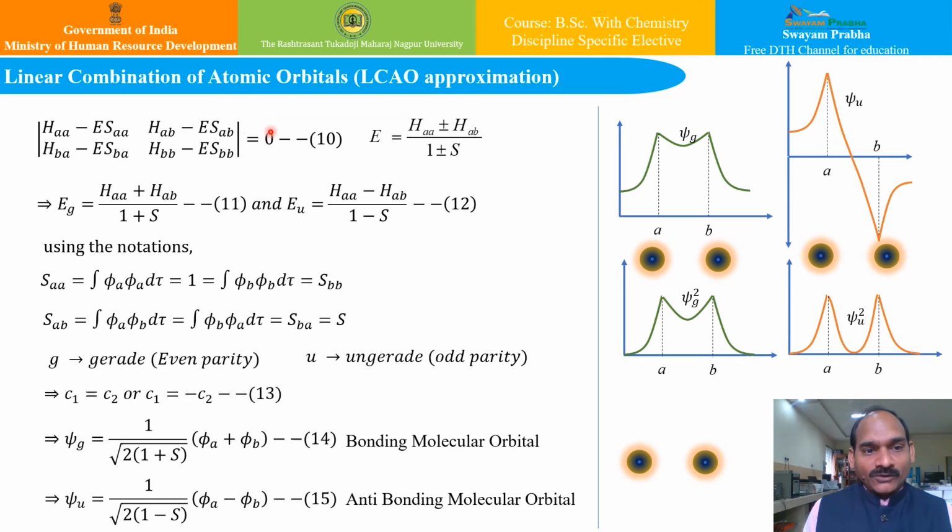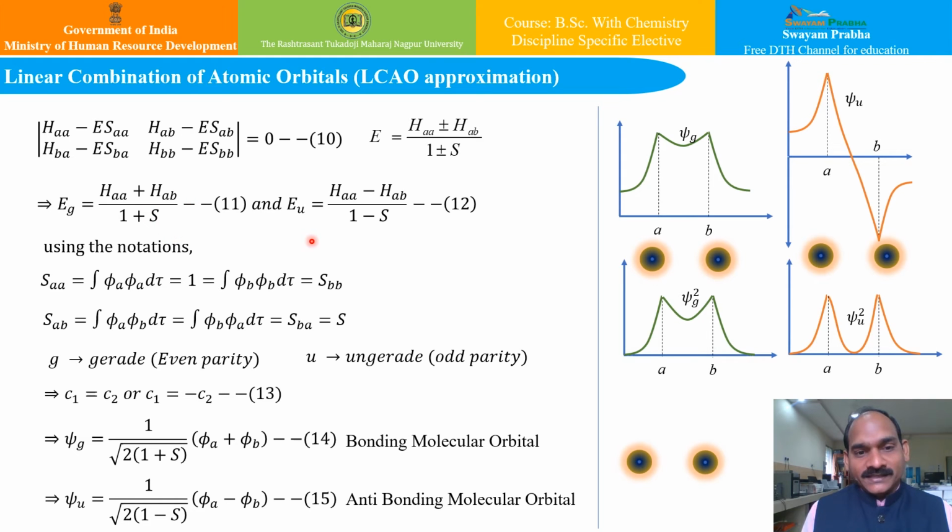And if I try to solve this, I get the energy form, two values for this energy. One is in the case of the even parity, and another is in the case of the odd parity. The even parity, we indicate in German terms as Gerade, and therefore this energy is represented as Eg, which is known as (H_AA plus H_AB) upon (1 plus S).